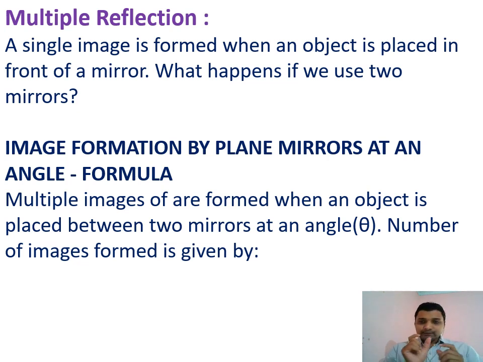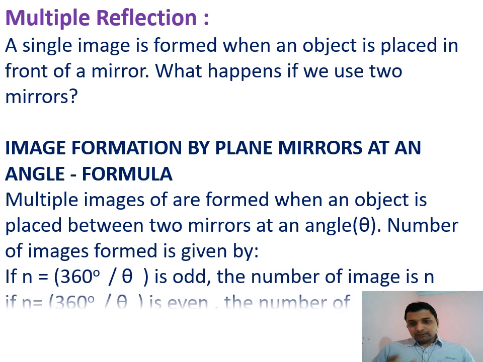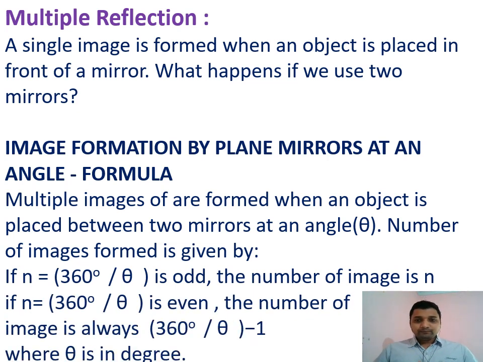We take 360 by theta, and if it is odd, because it always forms an odd number of images, like 72, 360 by 72 equals 5, so there is no need to subtract. But if 360 by theta is even, like 90, 360 by 90 equals 4, then 4 minus 1 is 3. It always forms an odd number of images, because there is one in the first mirror, one in the second, or two in the first, two in the second, and one in the joint part.